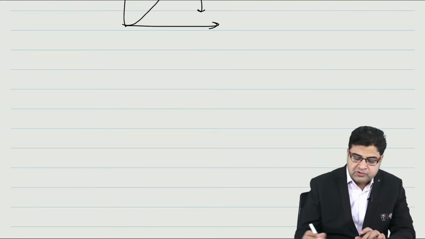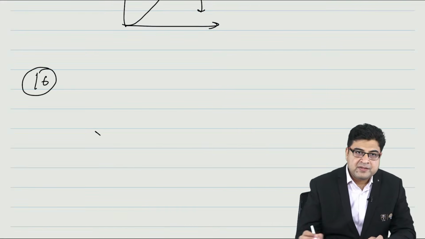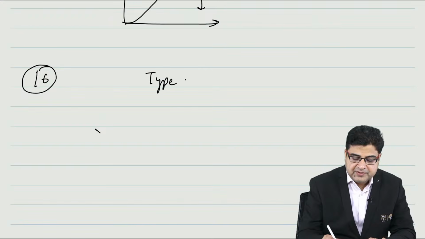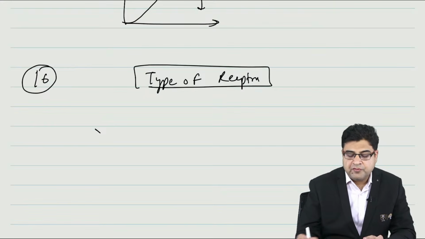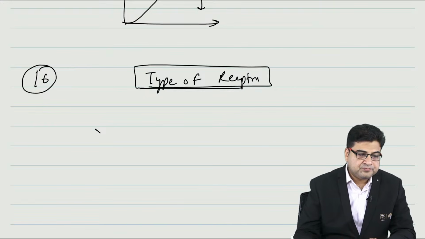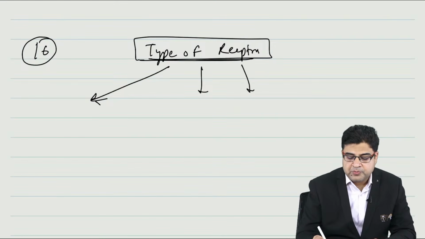So if we talk about this topic number 16, in the same general pharma, topic number 16 is the type of receptors. So second thing they can ask you, the type of receptors. So where do we have the types of receptors? If we talk about the types of receptor, we can classify receptors grossly into 4 groups.